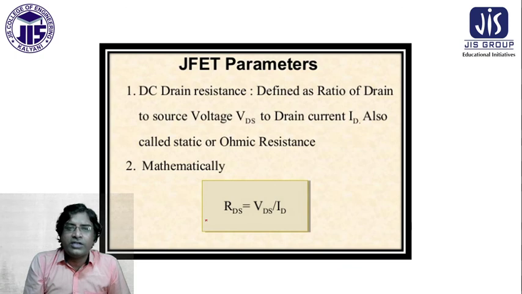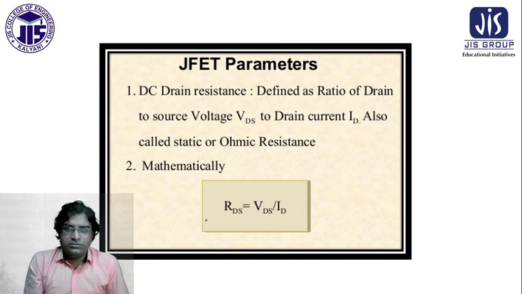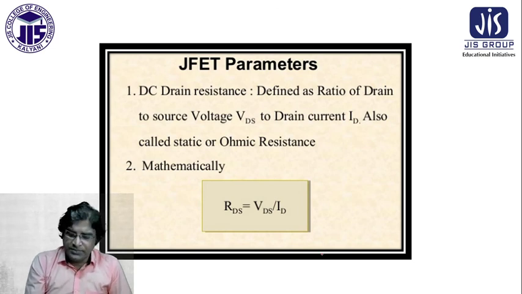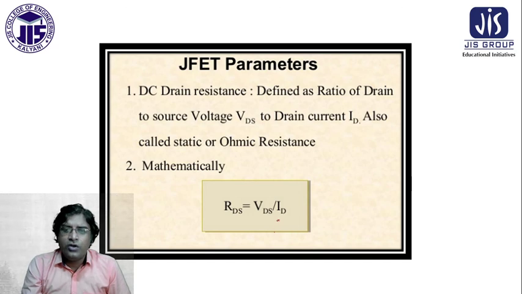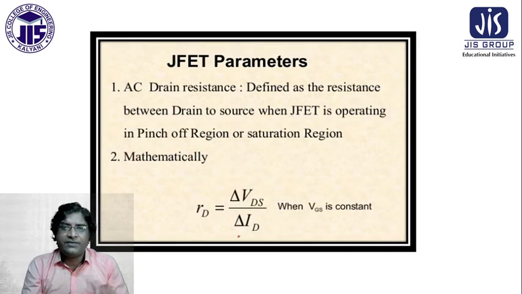So this is the DC drain resistance. DC drain resistance is defined as the ratio of the drain to source voltage VDS to the drain current ID, also called the static or ohmic resistance, and mathematically it is represented as RDS equals VDS by ID. Okay, next we go to the JFET parameters.